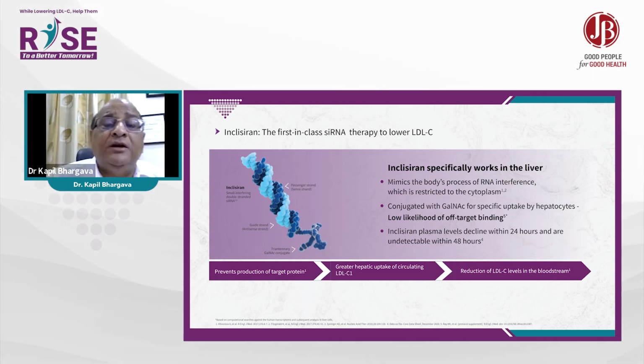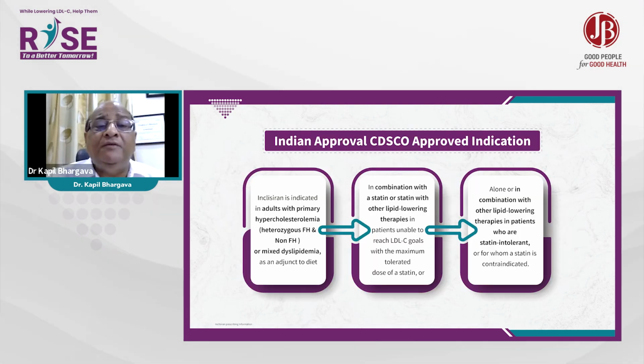So we are adding inclisiran to statins, either in lieu of statin or in addition to statin, to achieve the LDL target, at least below 50. That is the indication of inclisiran. Since it is a very, very potent drug, even patients who have got heterozygous familial hypercholesterolemia, where till now statins were not working, number one, this is a subset where inclisiran will act best.